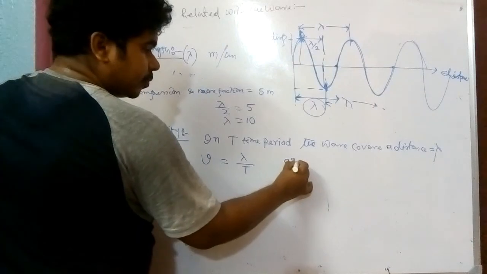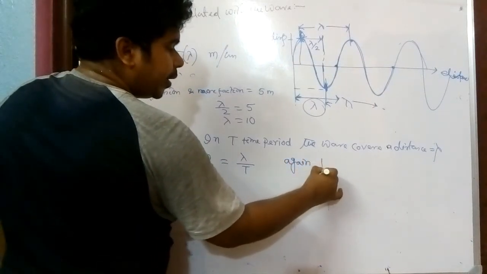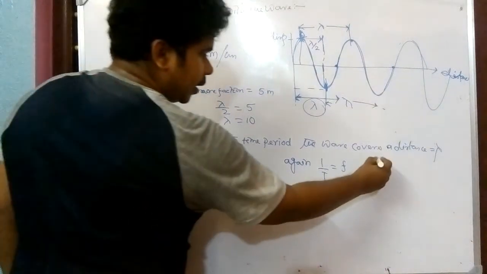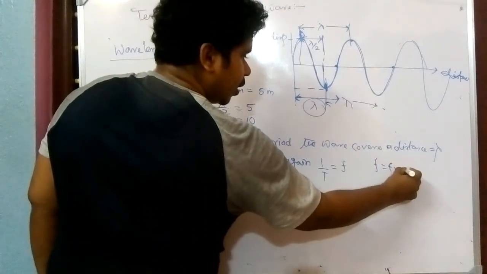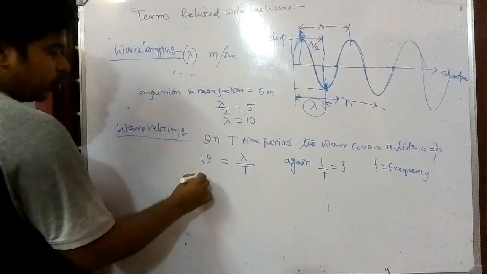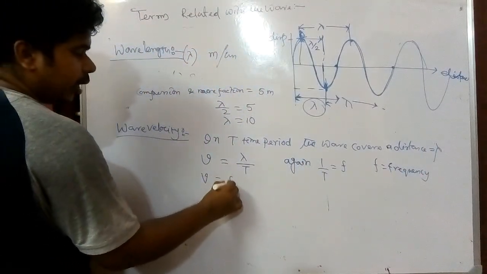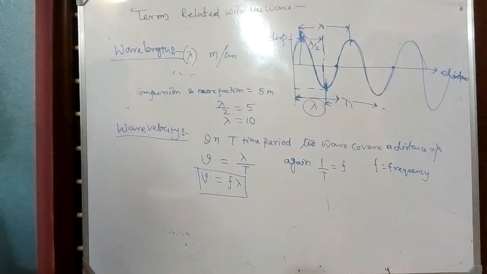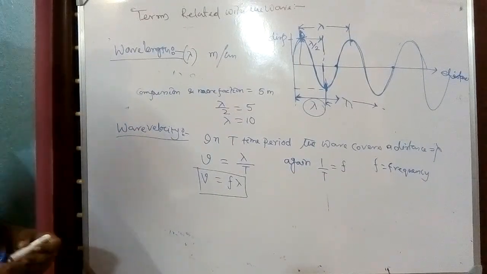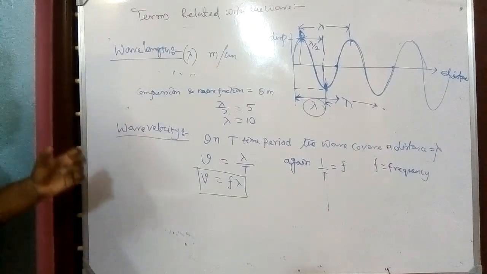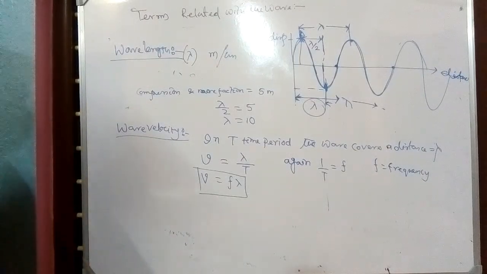Again, 1 by T equals f, that is frequency. Just now we have seen that 1 by T equals frequency. So if I put it here, v equals f into lambda. That is the relation for wave velocity. We can find the velocity of a wave by measuring the frequency and wavelength. By taking the product of these two, we can find the wave velocity.